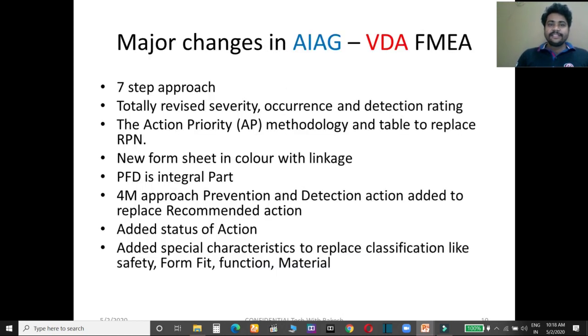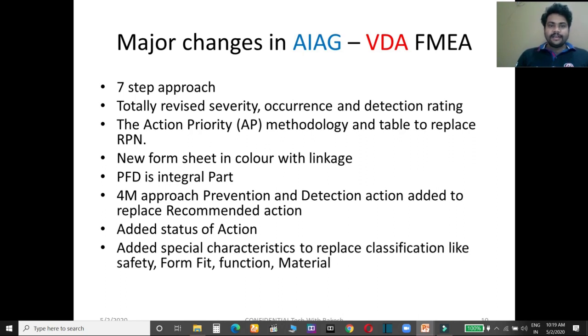So what are the major changes in AIAG VDA PFMEA compared to the AIAG 4th edition FMEA? In this PFMEA, a 7-step approach has been adopted. Severity, occurrence and detection ratings are totally revised. Action Priority methodology has been adopted over the RPN. Earlier we were using RPN, risk priority number, and this has been replaced by AP. There are also new forms in color with linkage, and here we will discuss the linkage with color.